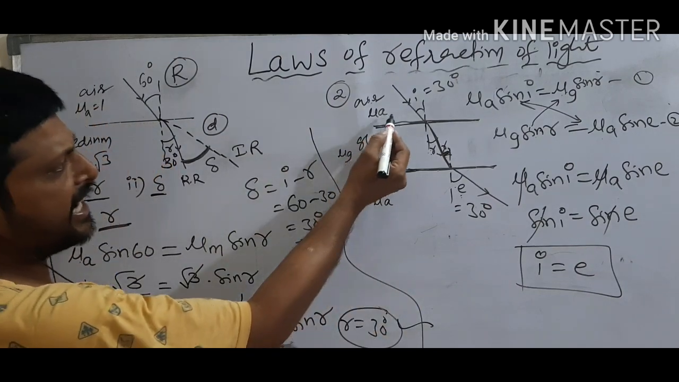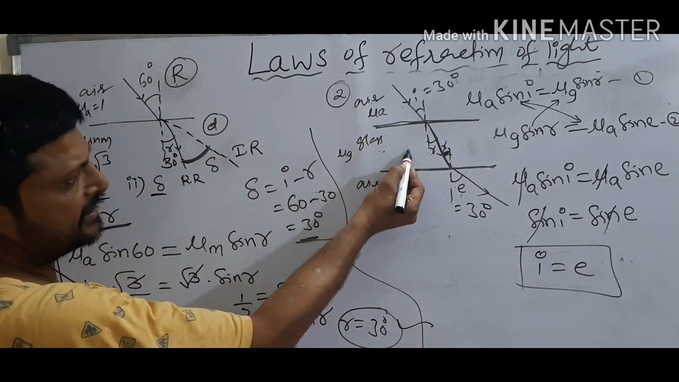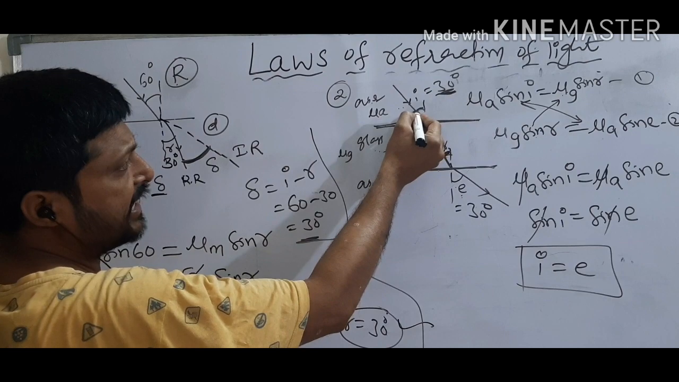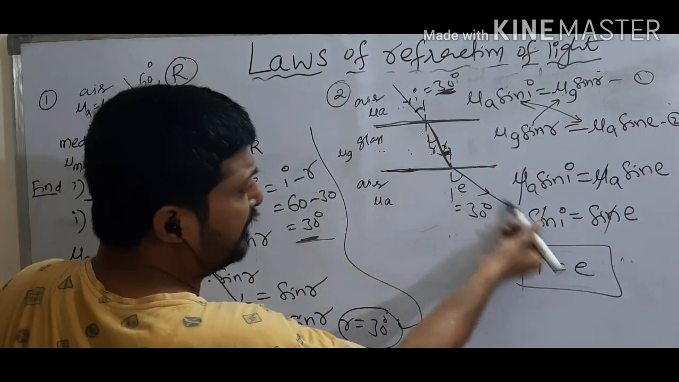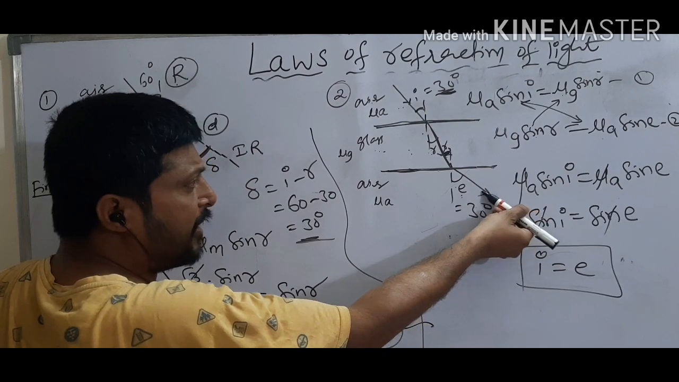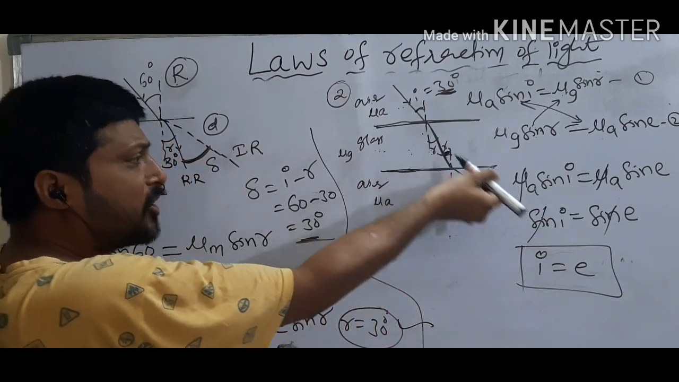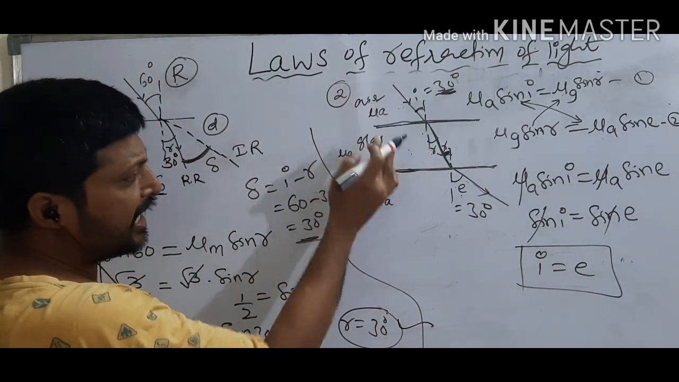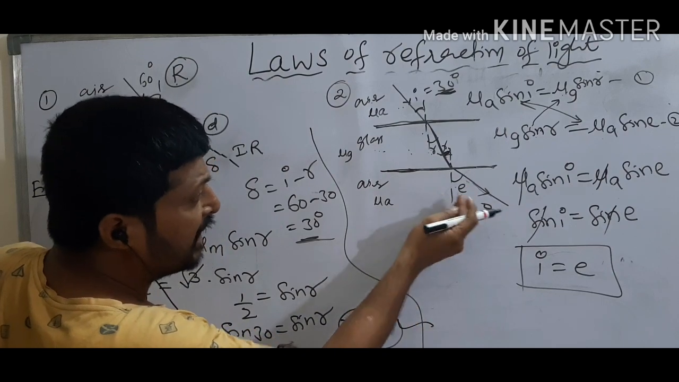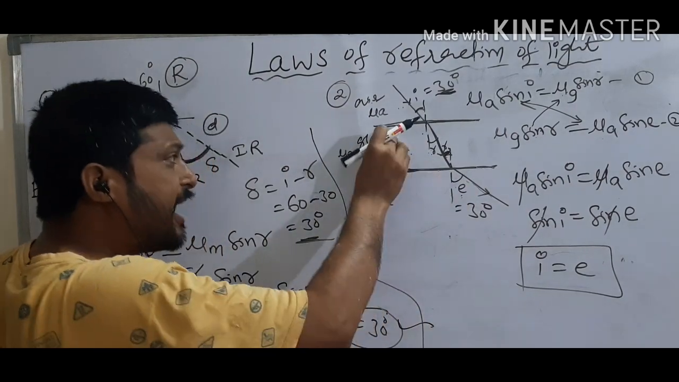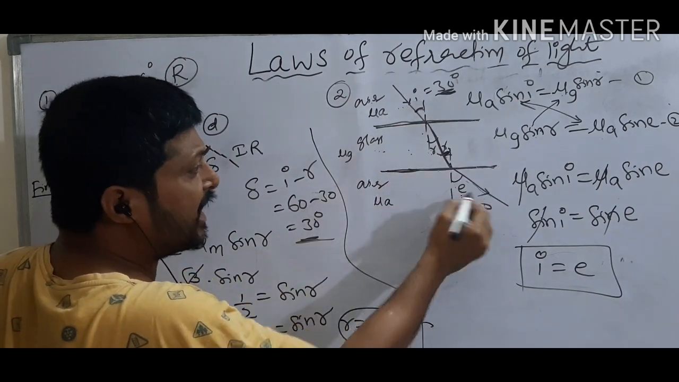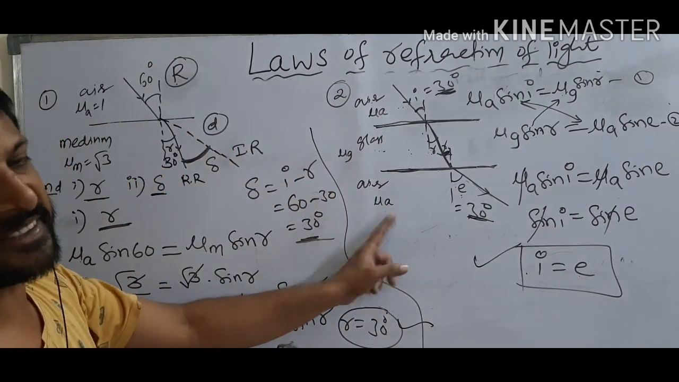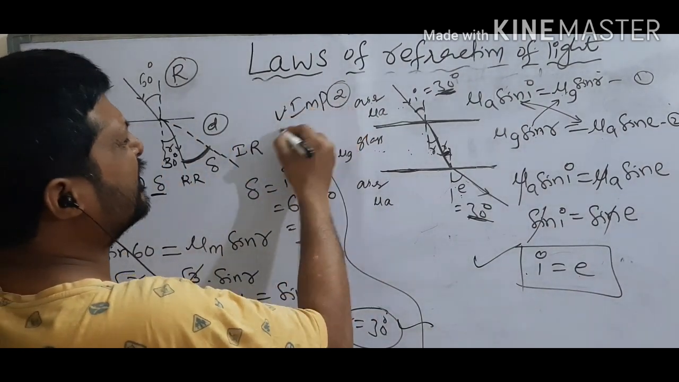Why? Because here the light ray is entering from air to glass. With how much angle is it entering? Suppose it is entering with 30 degrees. Now see here, if you reverse the path of light, the light is again entering from air to glass only. So here the mediums are air and glass. If you reverse the path of the light ray, it enters from air to glass. So if it enters at 30 degrees here, here also it enters at 30 degrees. That's why the angle of incidence is equal to the angle of emergence. This is very important.